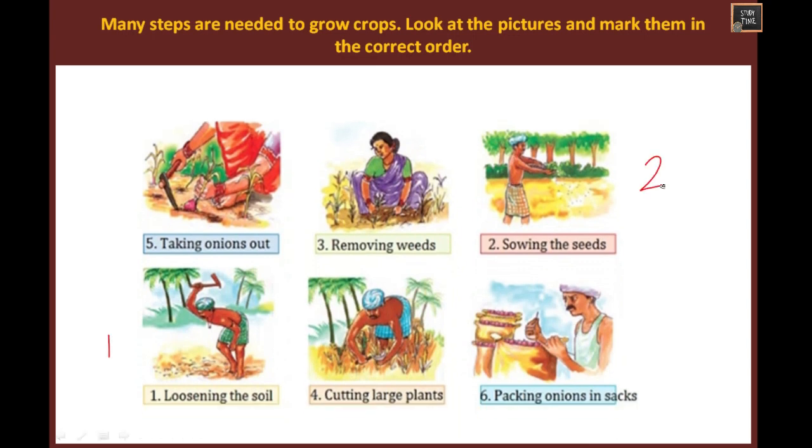Second, you have to sow the seeds. Third, you have to remove the weeds. Fourth, you have to cut large plants. Next, take the onions out. Then you have to pack the onions in sacks. So after all these steps, we get food in our hand.